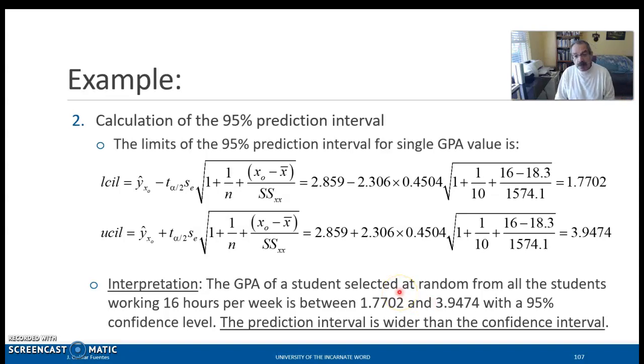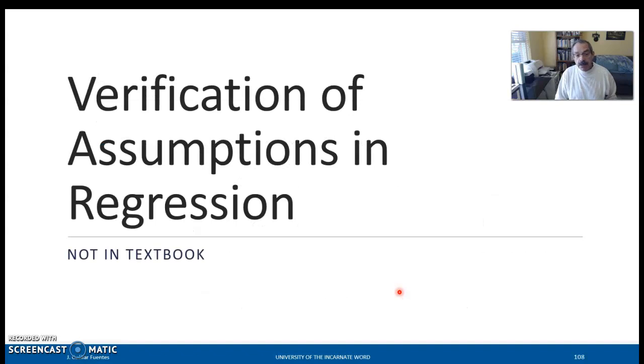All right, so these are the confidence intervals and their interpretation. In the next recording, we'll talk about verifying the assumptions of the regression analysis.